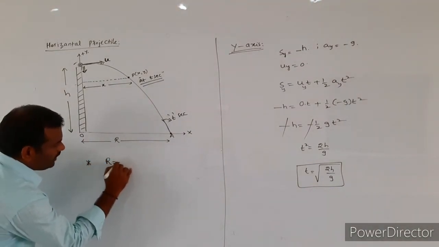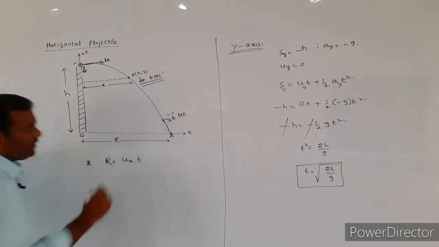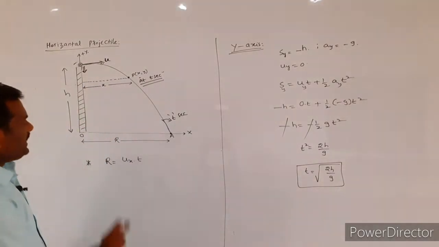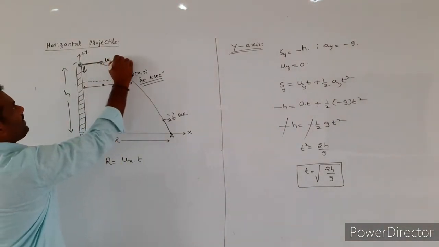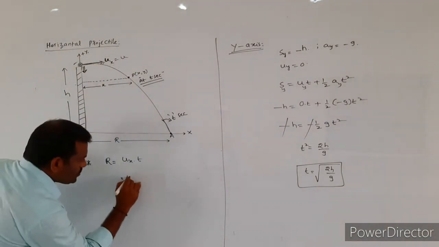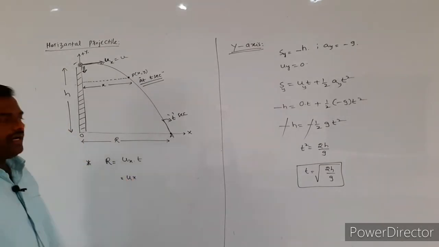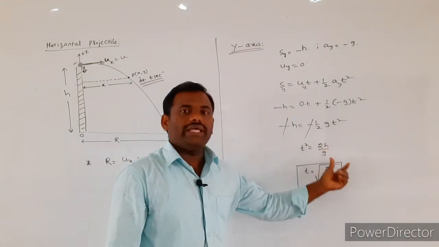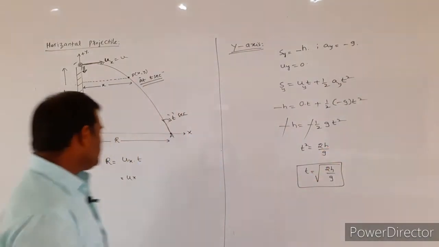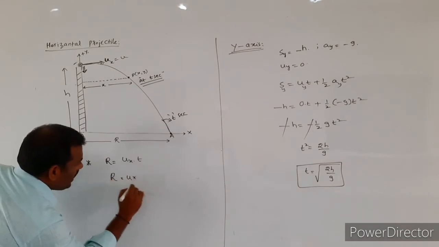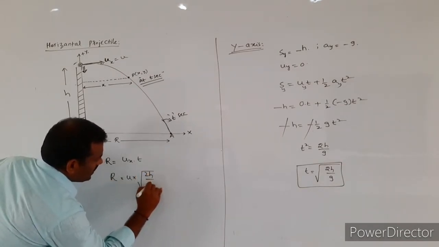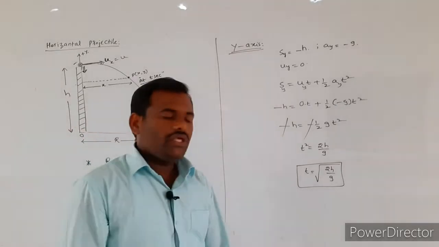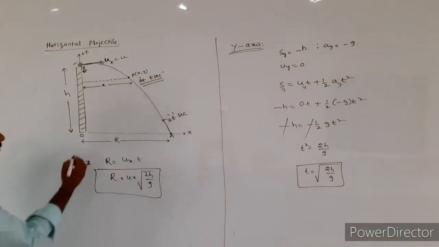So R is equal to ux into t. What is the ux value? Ux value is nothing but u. And what is t? Already we derived, t is equal to under root of 2h by g. Therefore, range R is equal to u into under root of 2h by g.